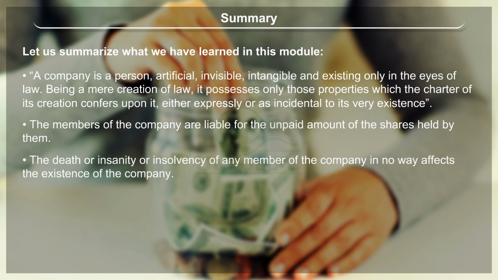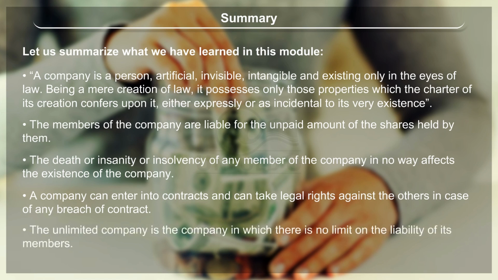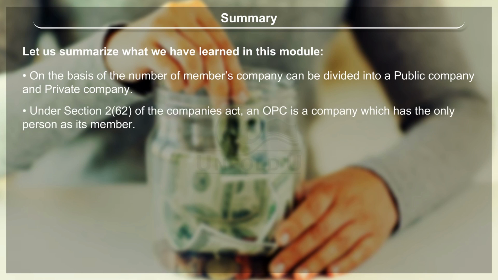A company can enter into contracts and can take legal action against others in case of any breach of contract. The unlimited company is the company in which there is no limit on the liability of its members. On the basis of the number of members, a company can be divided into a public company and a private company. Under Section 2(62) of the Companies Act, an OPC is a company which has only one person as its member.